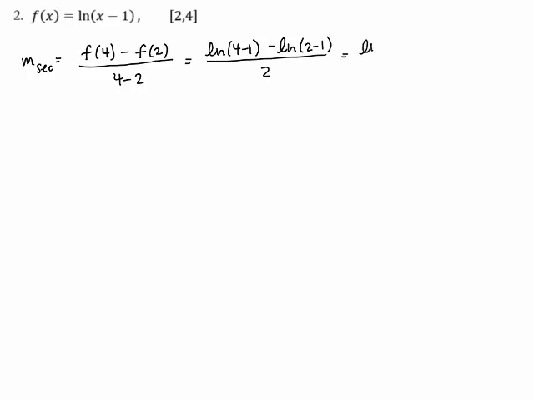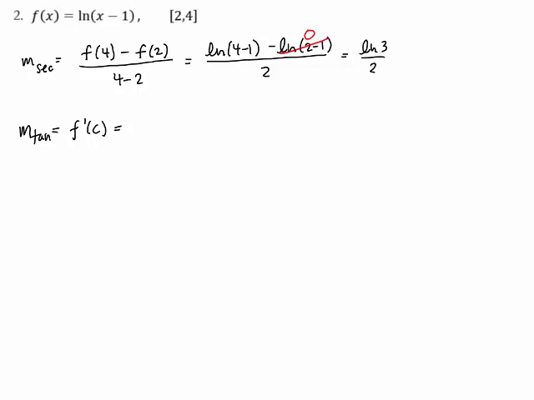We end up with the natural log of 3 over 2. That's because the natural log of 2 minus 1 is the natural log of 1, which is 0. There's the slope of the secant line. The slope of the tangent line depends on the derivative. We want to do that at some point c where it equals the slope of the secant.